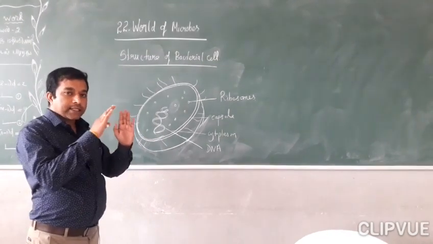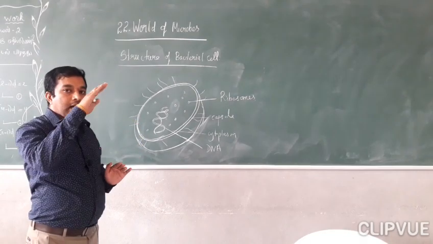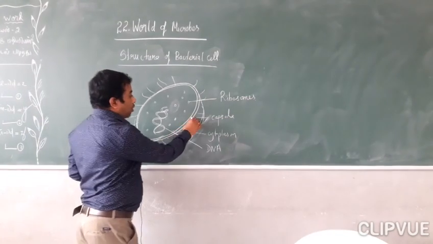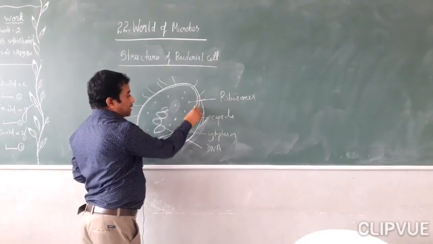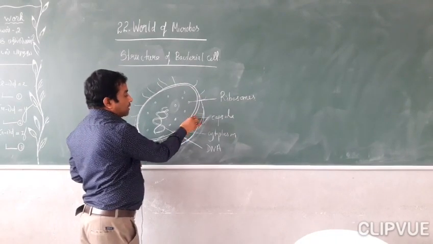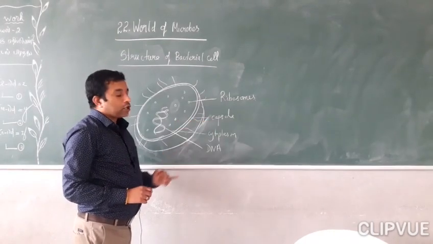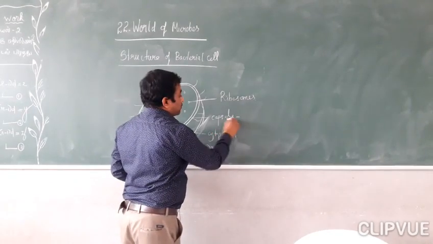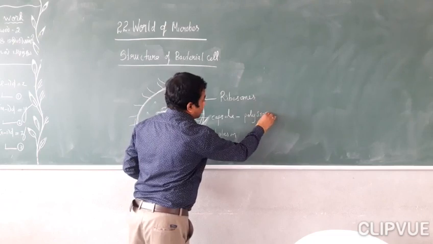Certain bacteria have this cell wall covered with a part called the capsule. So this is the cell membrane, and it is covered with the cell wall, and this cell wall is covered with a thin layer called the capsule.